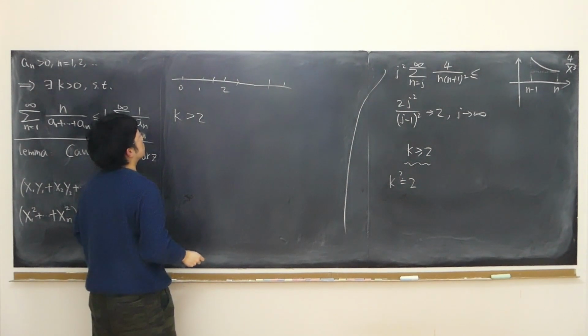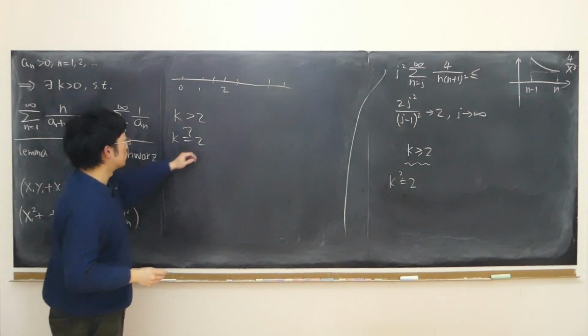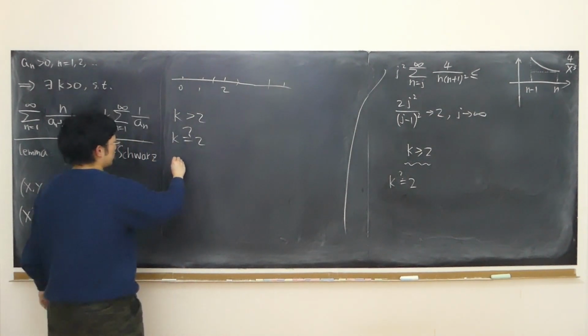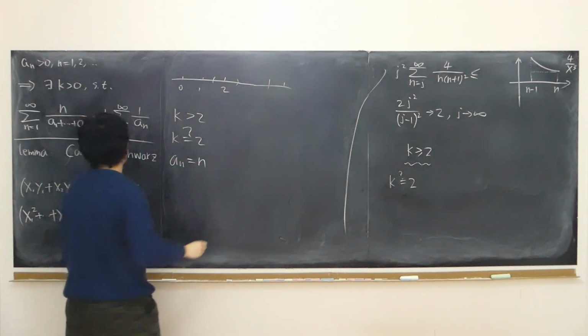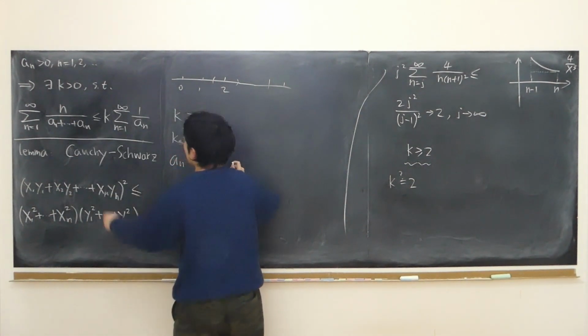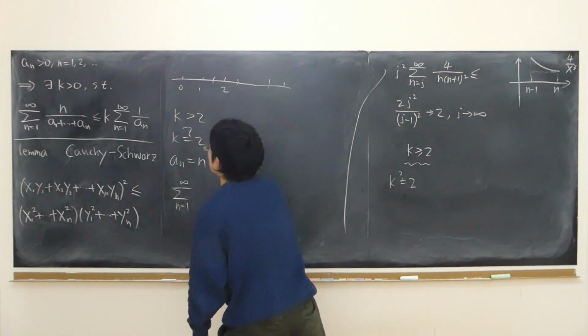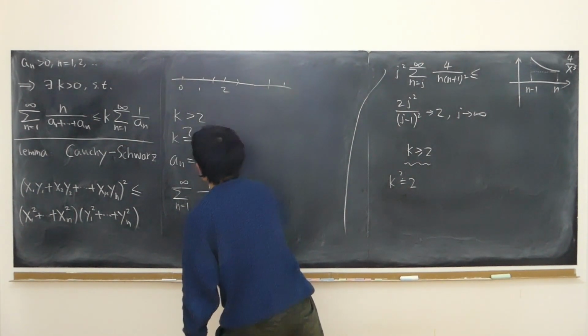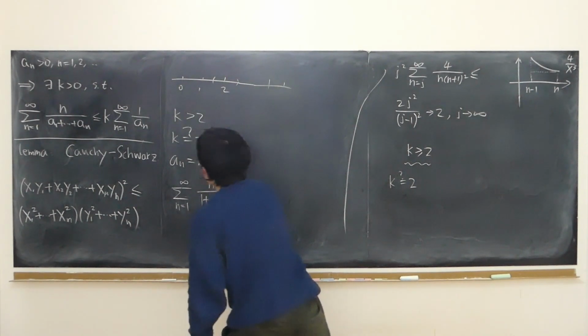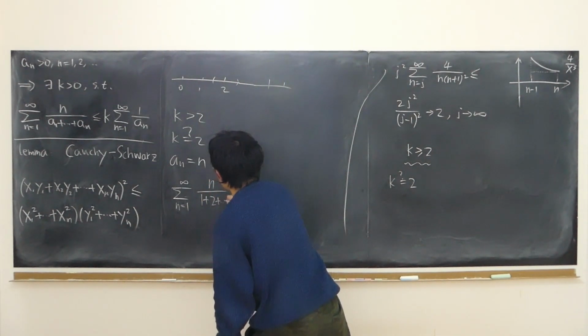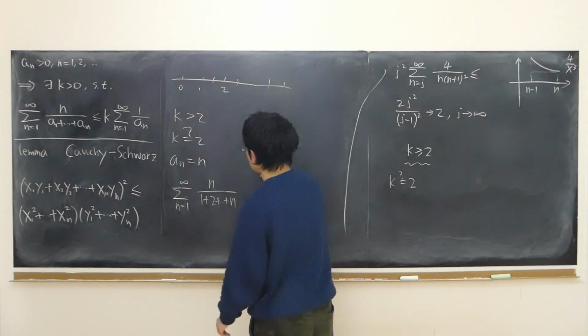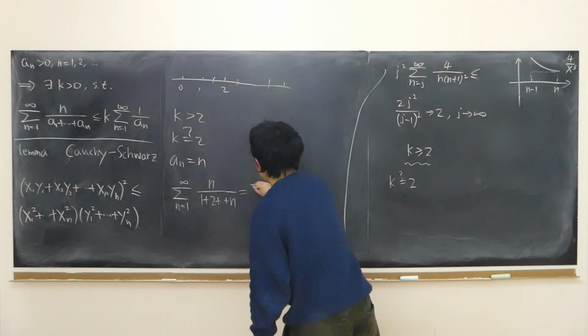That's why. Now, let's say, could k be exactly 2? If we let an equal to n, then the left-hand side, n from 1 to infinity, n over 1 plus 2 plus all the way up to n, is equal to what?